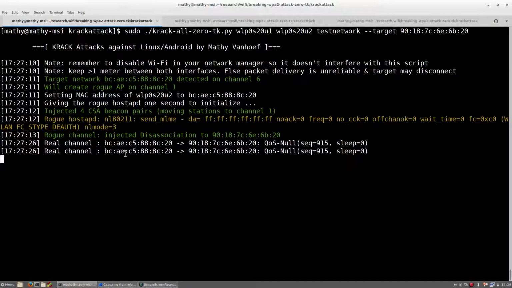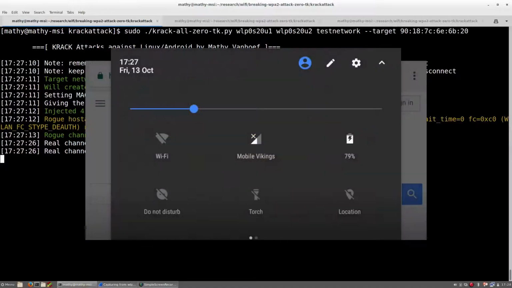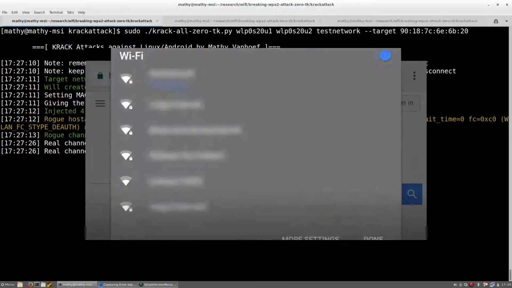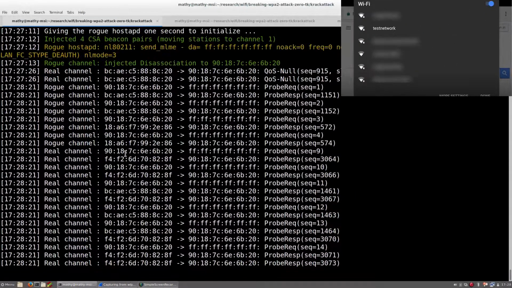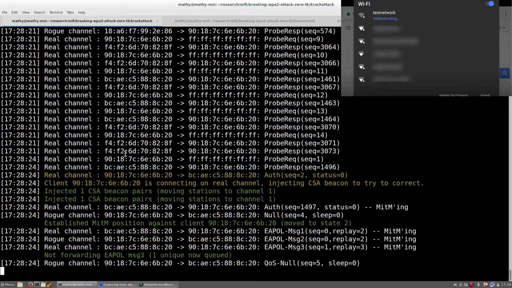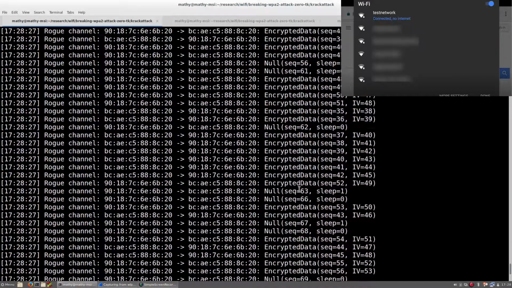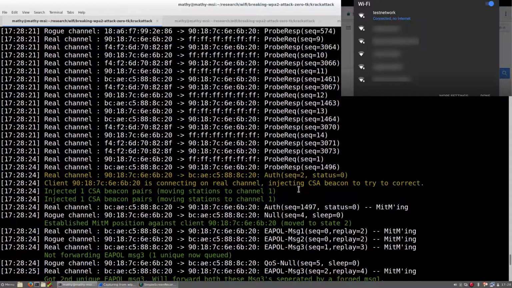We are now ready to carry out the attack, so let's go to the smartphone and again connect to the WPA2 protected test network. Once the victim enabled Wi-Fi, Android will search for the test network. Once it has discovered the network, it will try to connect to the real test network, which is not what we want. Fortunately, we can solve this by sending special Wi-Fi frames that command Android into switching to a different channel. This tricks Android into connecting with the malicious clone of the network.